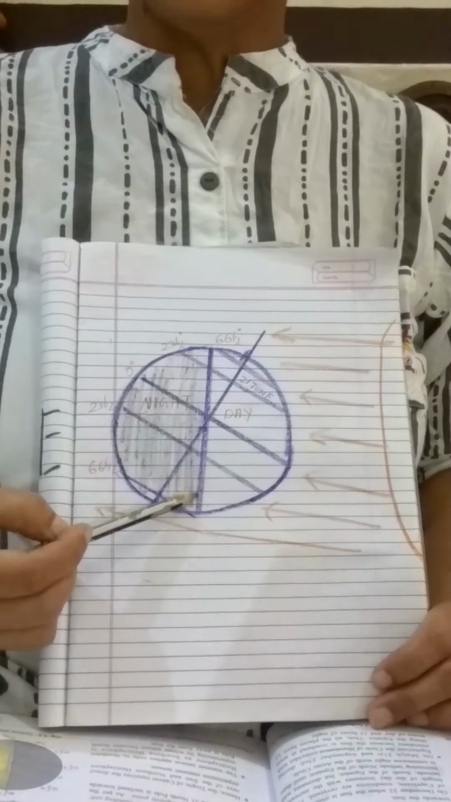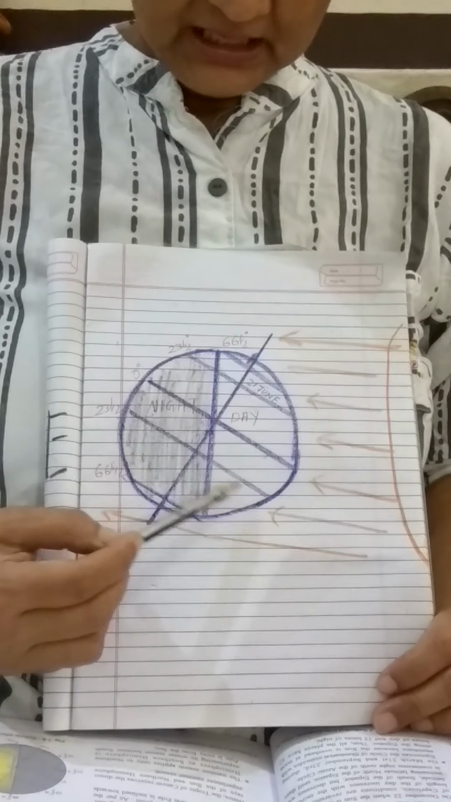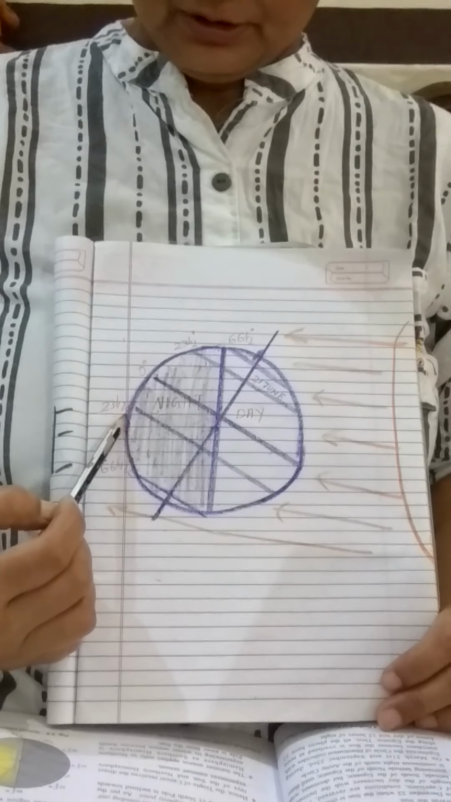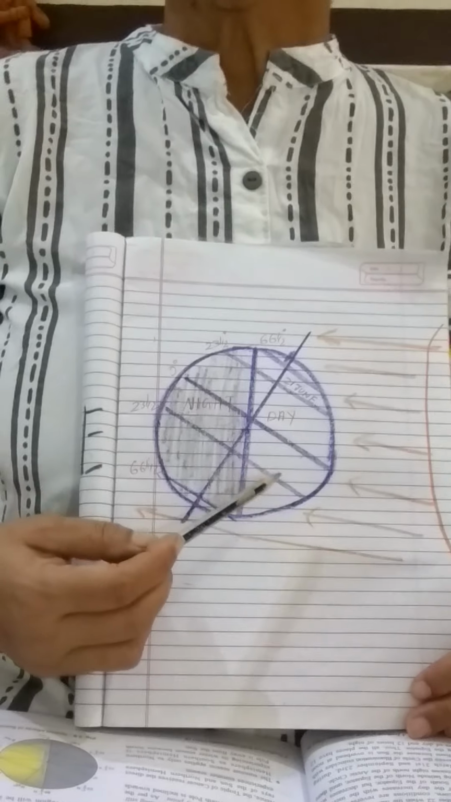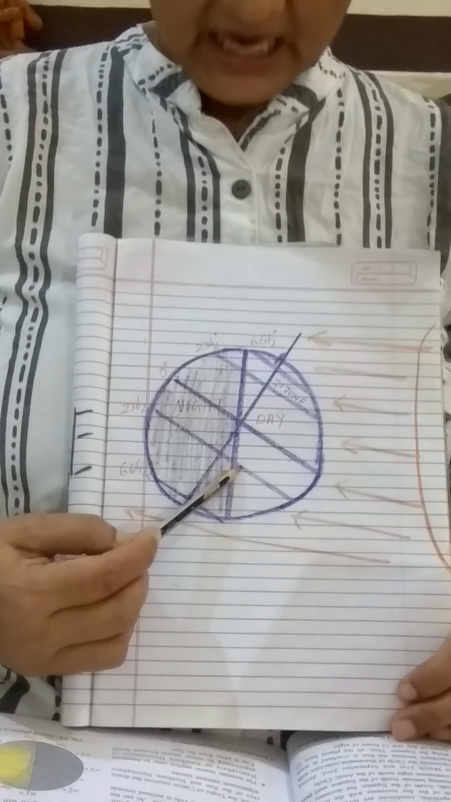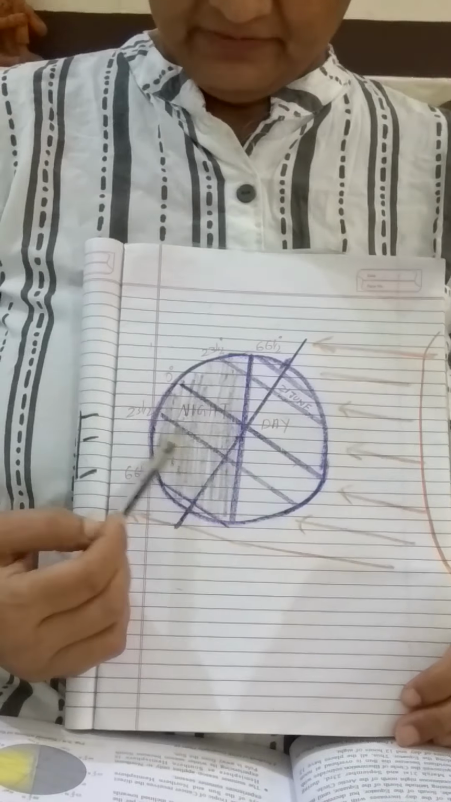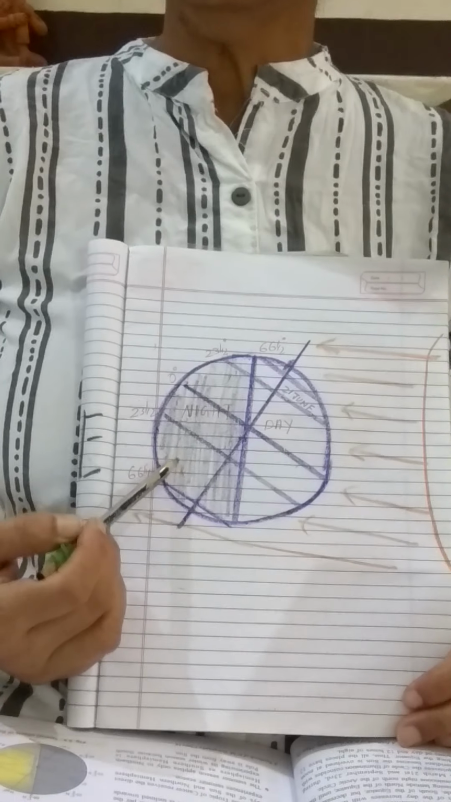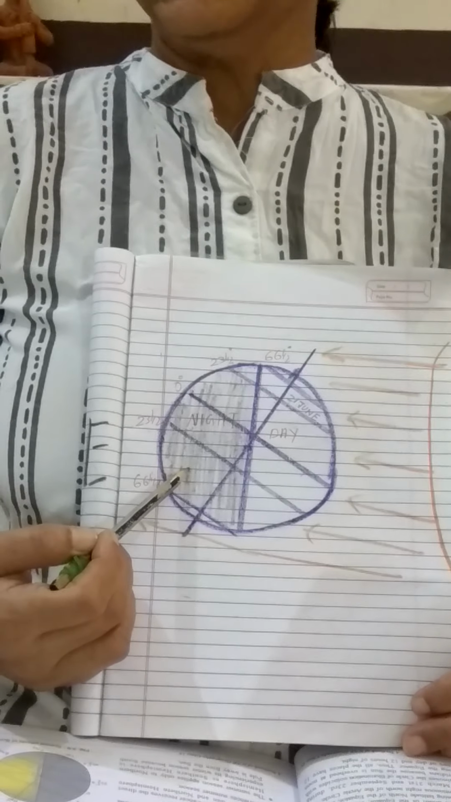Now what happens in the south? If you see, the days are shorter than the night. So what will happen here? Less insolation of the sun will reach here, and there will be more time to radiate that insolation back into the atmosphere. So what will happen here? The winter season will be experienced.